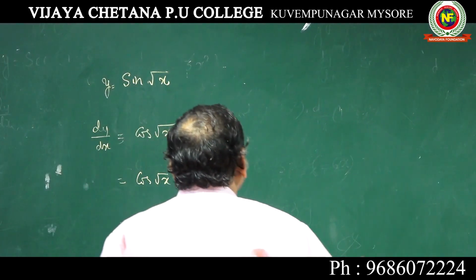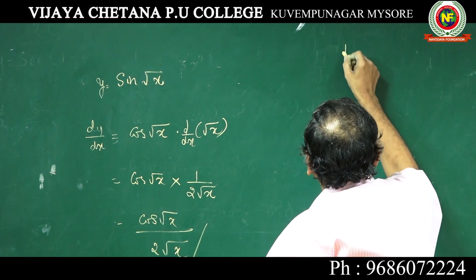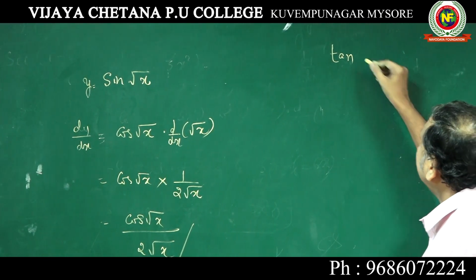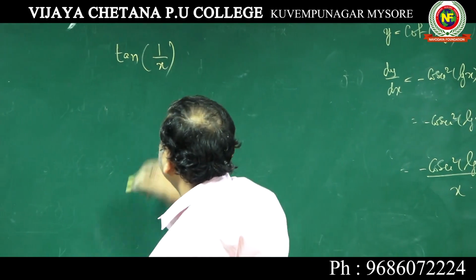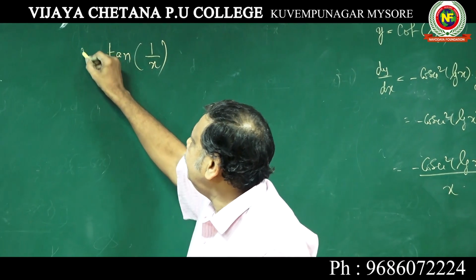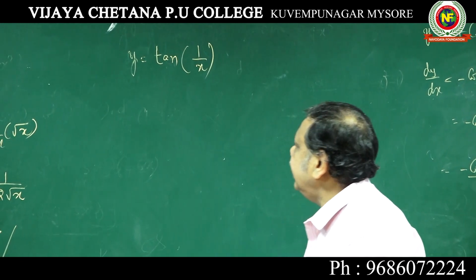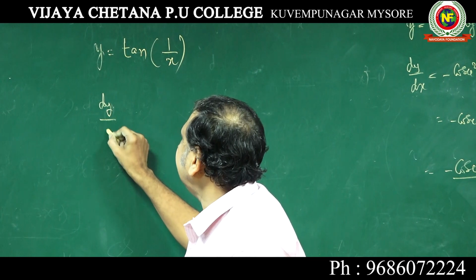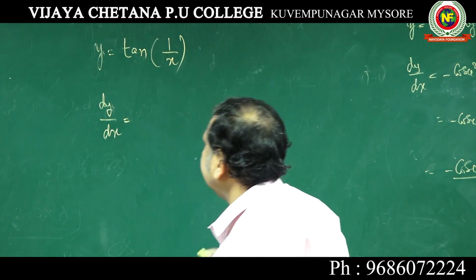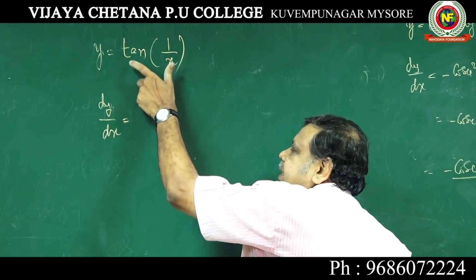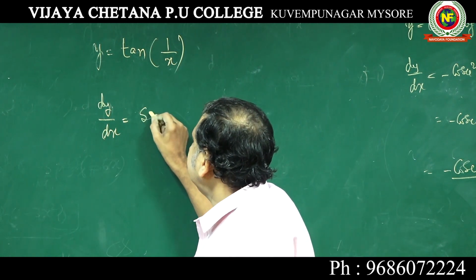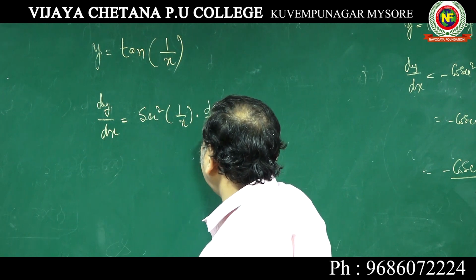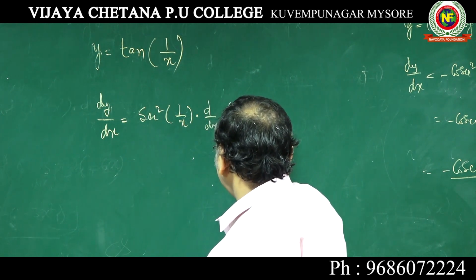Next one you can take, differentiate tan of 1 by x. Y is equal to tan of 1 by x. When you differentiate, dy by dx is equal to the tan differentiation, which is secant square 1 by x into d by dx of 1 by x.